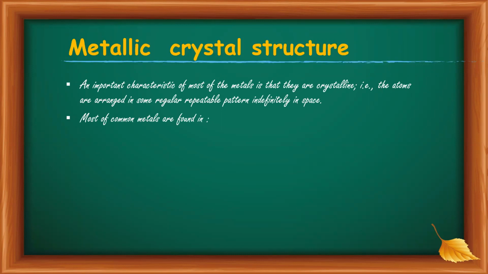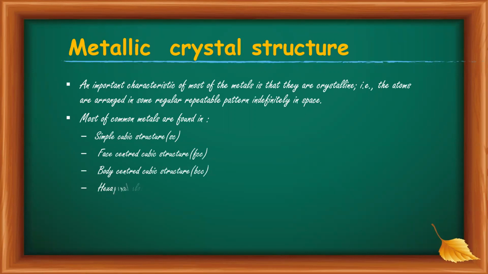Most of the common metals are found in the structures simple cubic, face-centered cubic, body-centered cubic, and hexagonal close-packed structure.